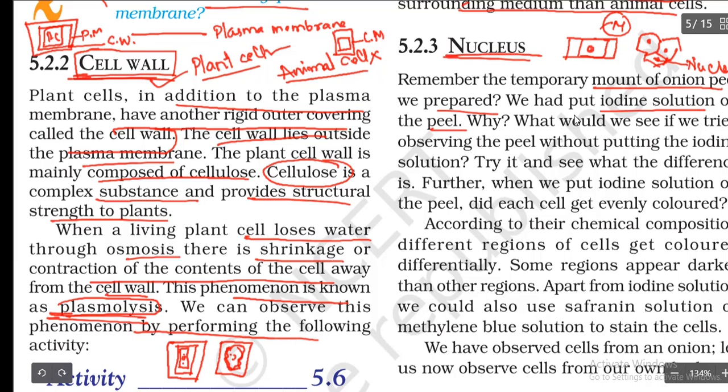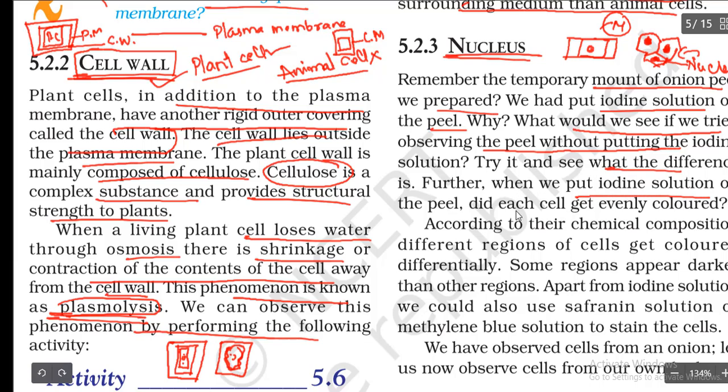We had put iodine solution on the peel. Why? Because the nucleus is going to take the color to itself. What would we see if we tried observing the peel without putting iodine? If we did not put the iodine, we cannot see these darker spots in the cell. When we put iodine on this peel, we see some pink darker spots in it. So those spots are nothing but the nucleus. Try it and see what the difference is.